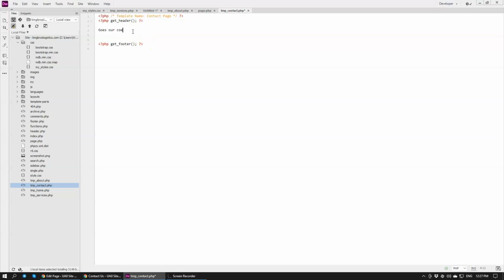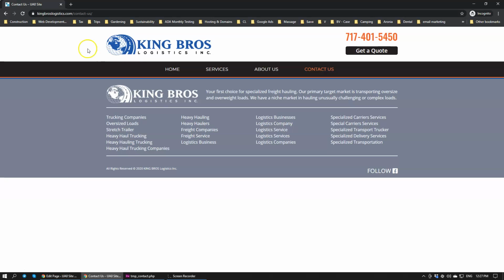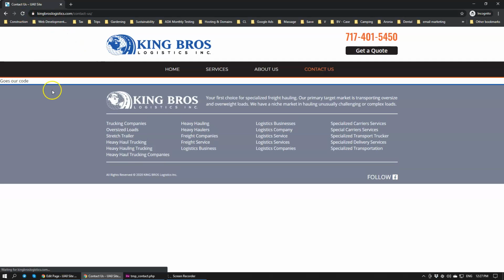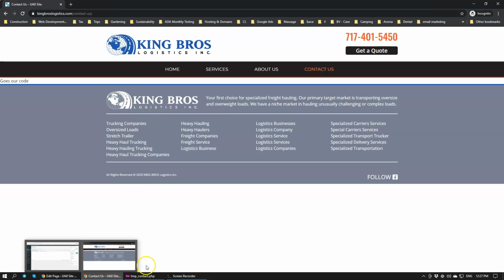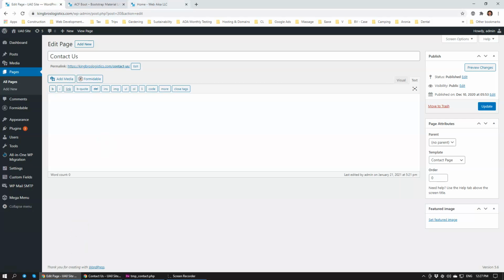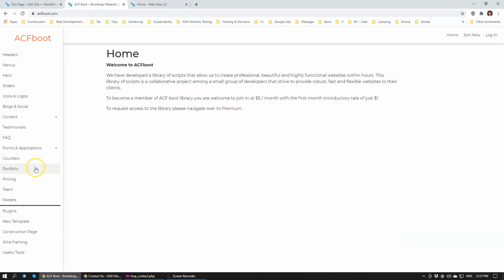Let's upload this. You'll see that it's going to show up on the page. Just like that. There we go. In between goes our code. Okay, so let's find a really cool contact module.